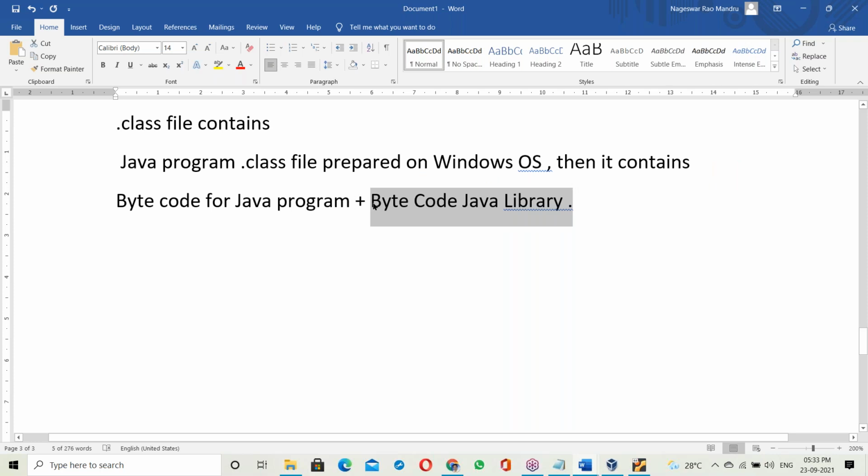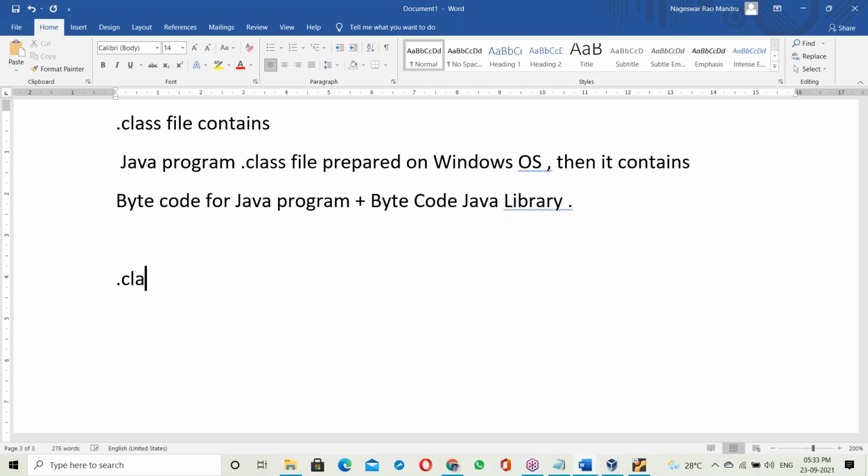The Java library is also developed in Java, so it is purely a Java program. The dot class file is a purely Java program.